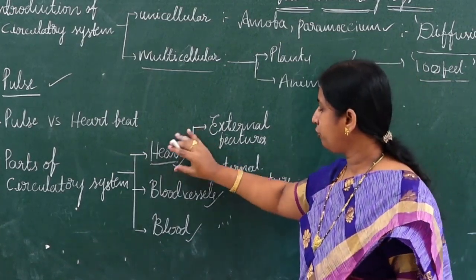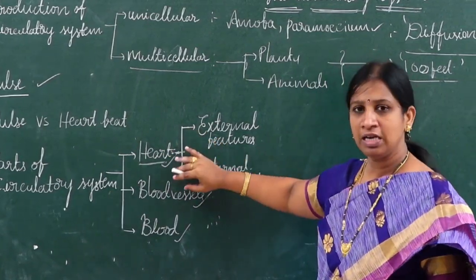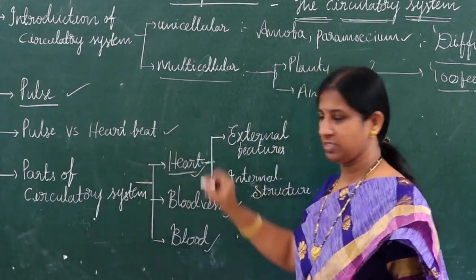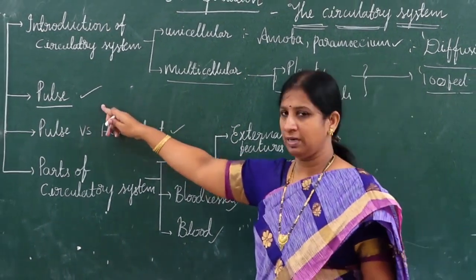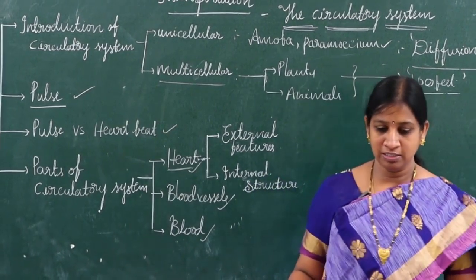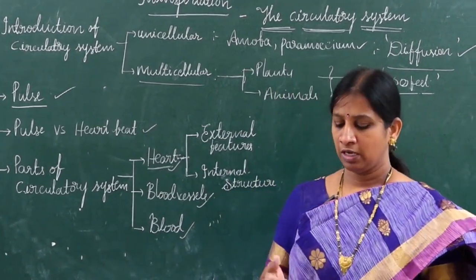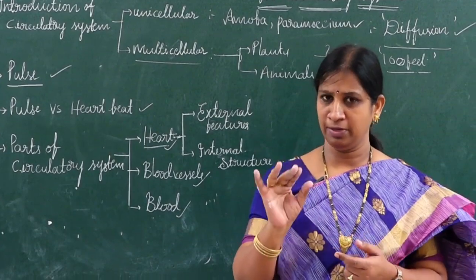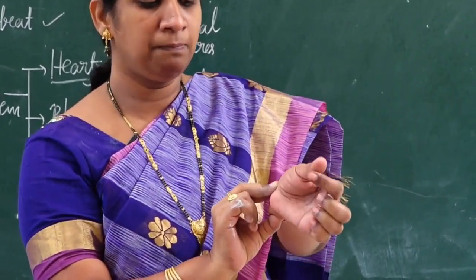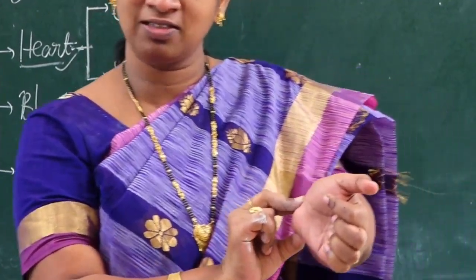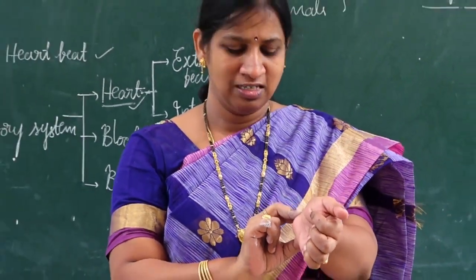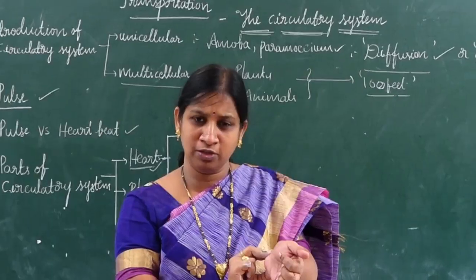Before we enter into the heart concept, we have one more related concept, pulse and heartbeat. Let me explain pulse first, then we will move on to the heart. What is pulse, children? Just do the activity along with me. Take your index finger and middle finger and keep them near the wrist, below the thumb. Hold like this for 1 minute. Maintain pin drop silence and slightly try to press it. What can you feel, children?